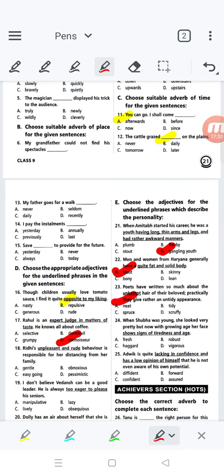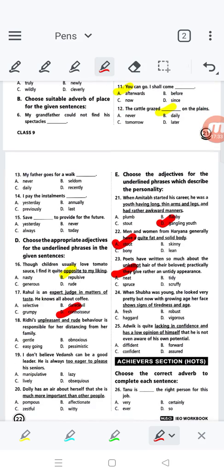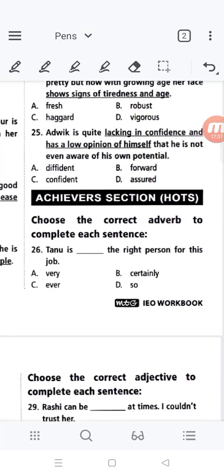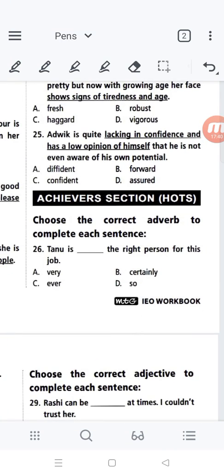Next, we will go to the achiever section and take question P. Choose the correct adverb to complete each sentence. Let me take 26: Tanu is dash the right person for this job. Very, certainly the right person, or ever. Tanu is ever the right person for this job. Option C is the correct one.